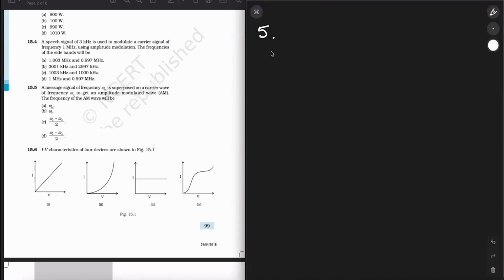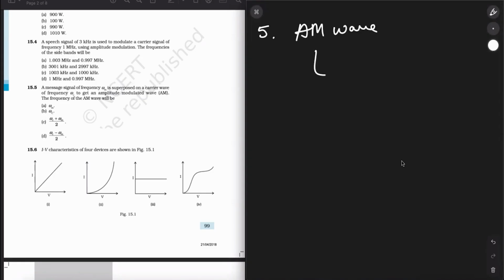So here write: AM wave frequency is equal to omega c. We need to find out the frequency. It is equal to omega c. So it is option number B.